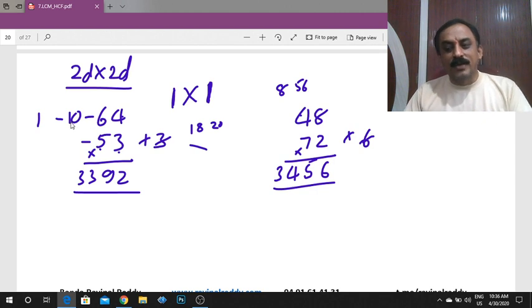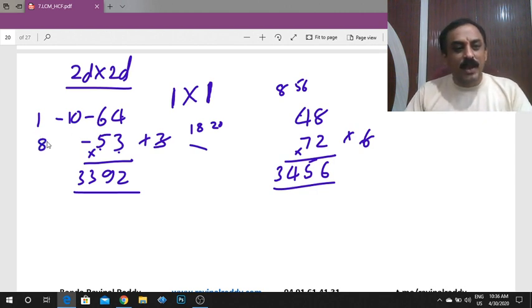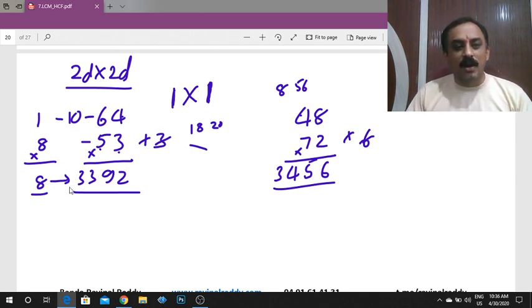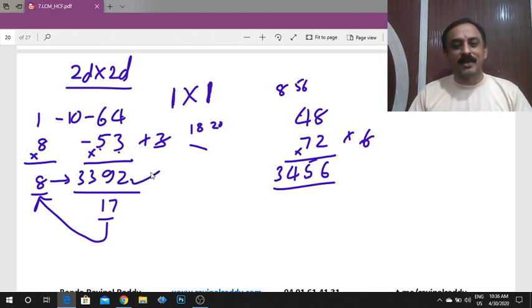Now 53. What is the digital sum of 53? 5 plus 3 is 8. Now find the product of these two digital sums. 1 into 8 is 8. If the digital sum of the answer is 8, our answer is right. Otherwise, it is wrong. Find the sum of 3392. 3 plus 3 is 6. 6 plus 9 is 15. 15 plus 2 is 17. It is a two digit number, so find the sum of these two digits. 1 plus 7 is 8. Therefore, our answer is 100% right.